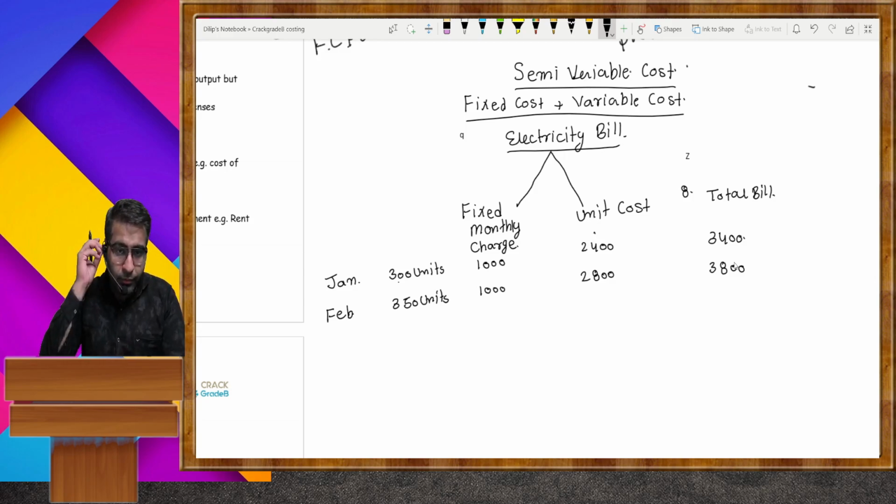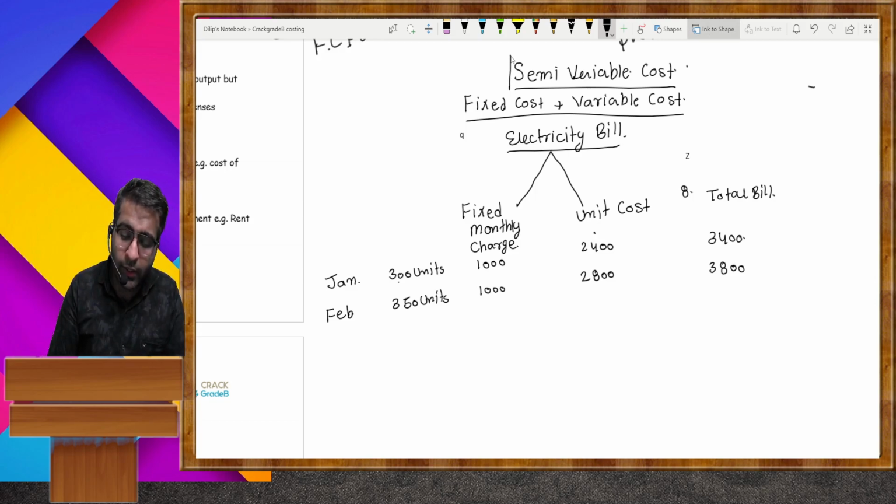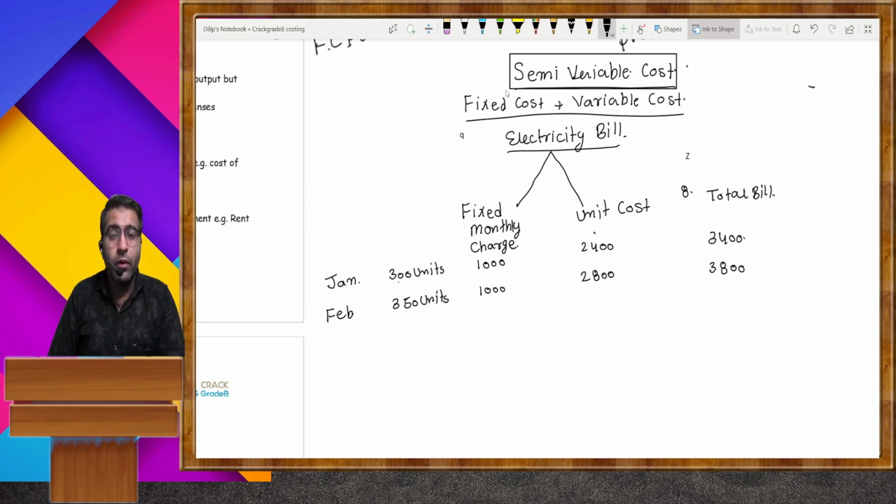Now you need to understand how you classify the cost, that is fixed cost, variable cost, and semi variable cost.